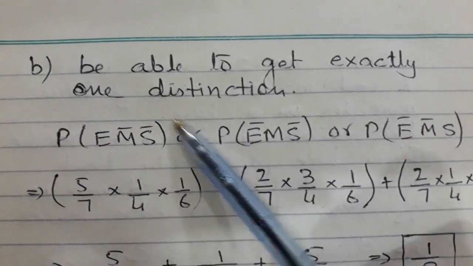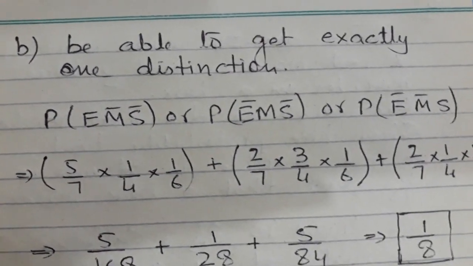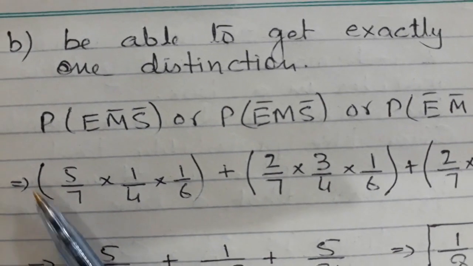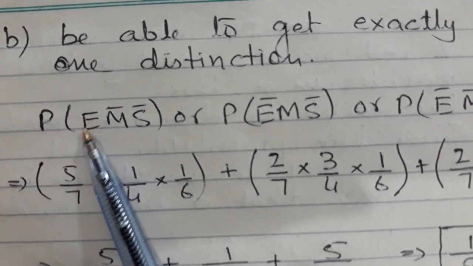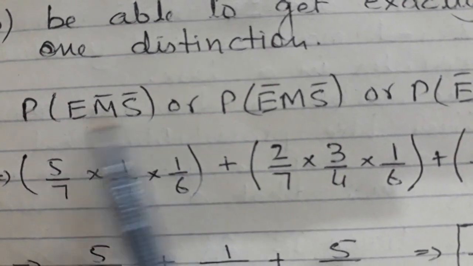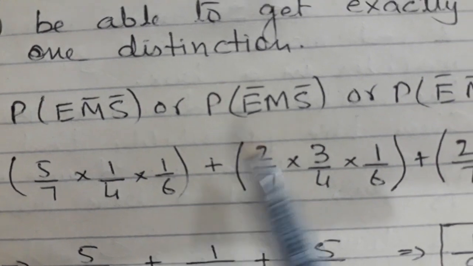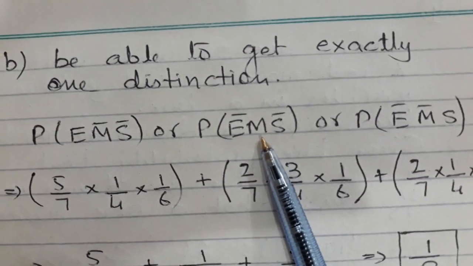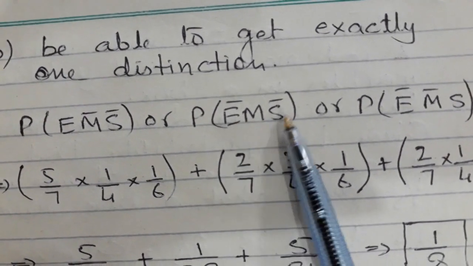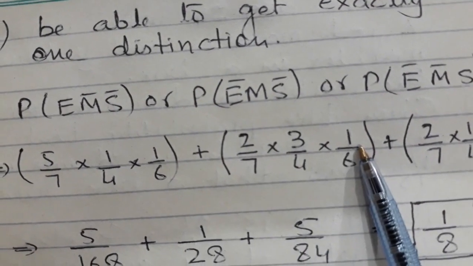Next question is that he will get exactly 1 distinction. So now you have to consider all 3 cases. First is getting distinction in English but not in Maths and Science, and accordingly you will write their probabilities. Second is he is getting distinction in Maths but not in English and Science, and you're writing down these probabilities.